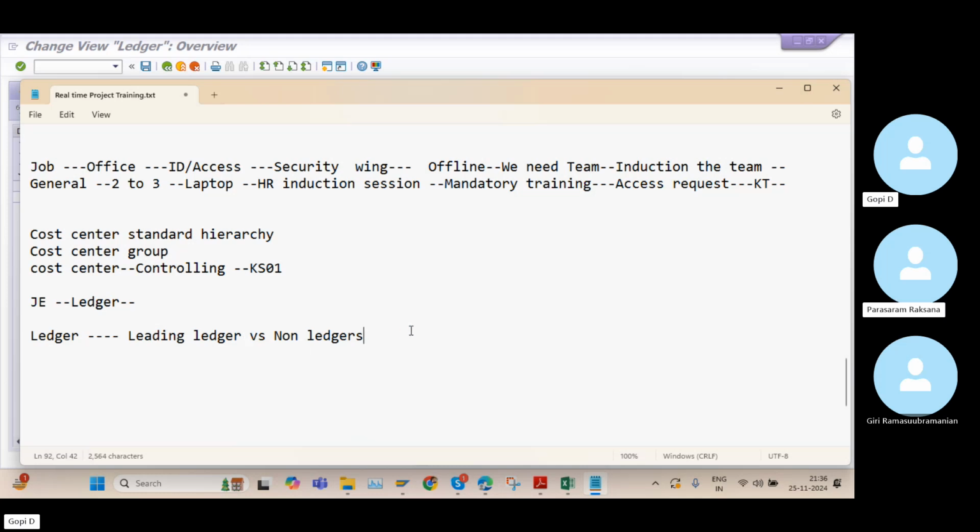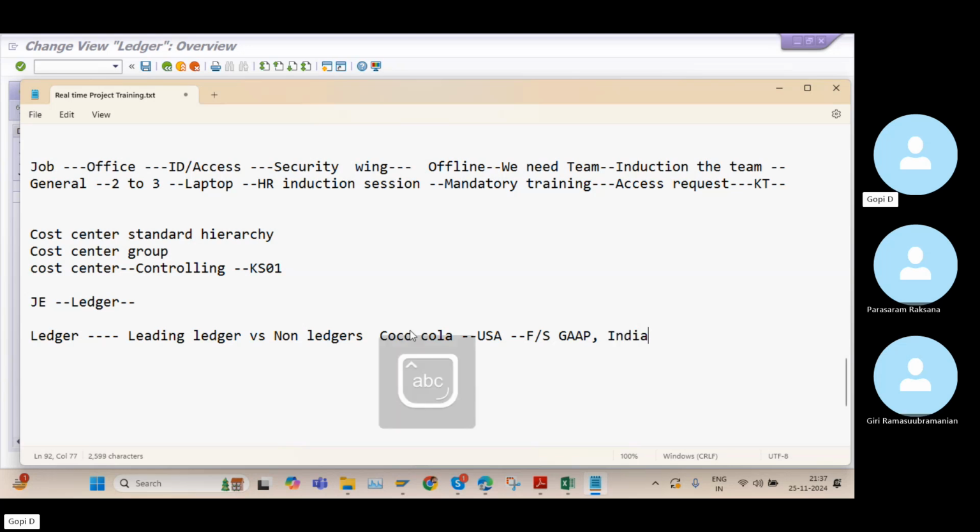For example, there is a company, Coca-Cola, and this company originates from the USA. When they prepare the financial statements in the USA, they need to follow the USA GAAP, some accounting principles of the USA. And the same company, Coca-Cola, has business in India.